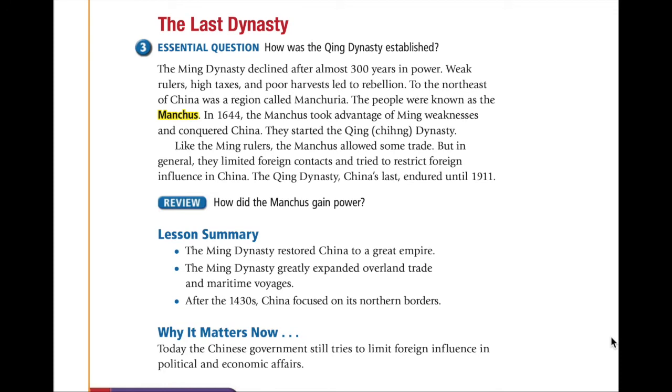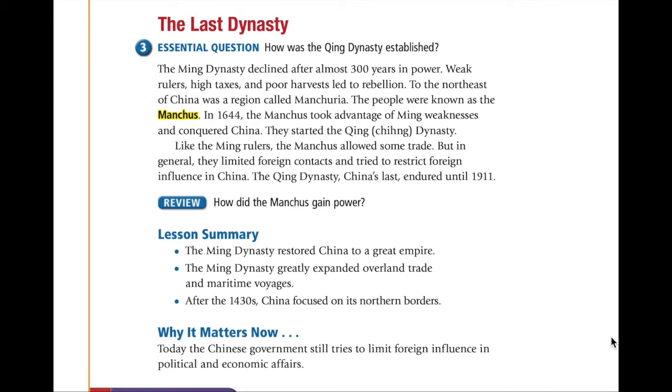The last dynasty. Essential question. How was the Qing dynasty established? The Ming Dynasty declined after almost 300 years in power. Weak rulers, high taxes, and poor harvests led to rebellion. To the northeast of China was a region called Manchuria. The people were known as the Manchus.